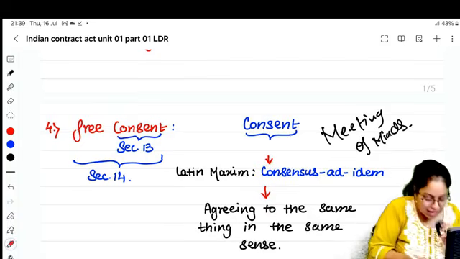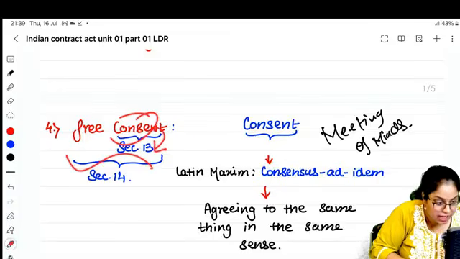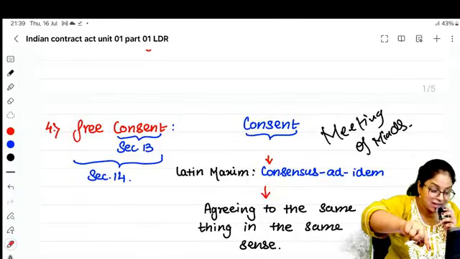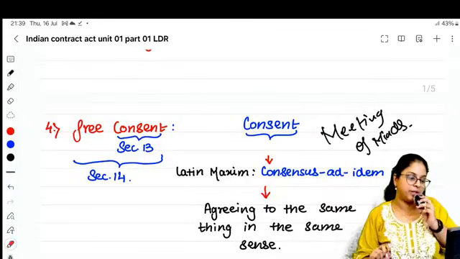Sections, if we revise, consent is given in section number 13, free consent is defined in section number 14. Consent is 13, free consent is 14.